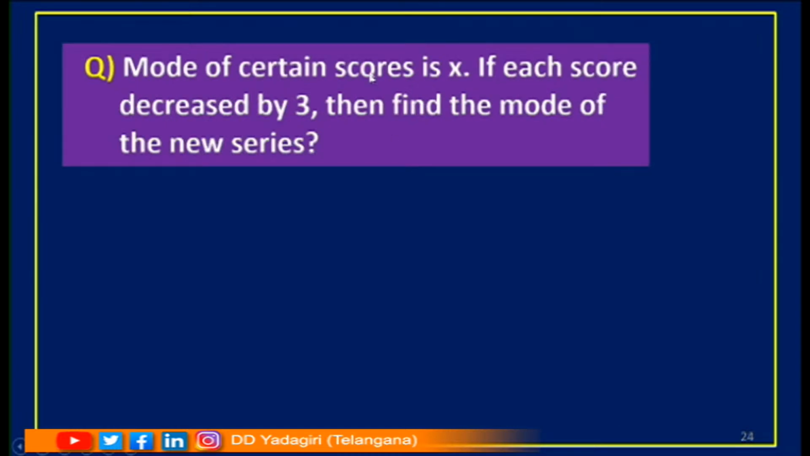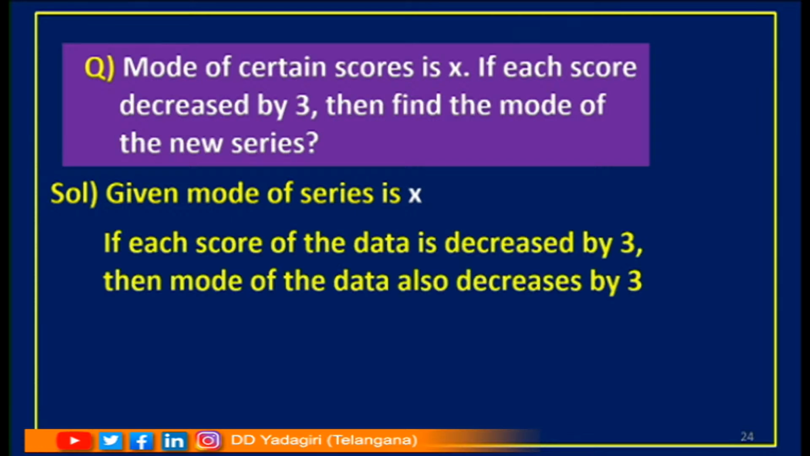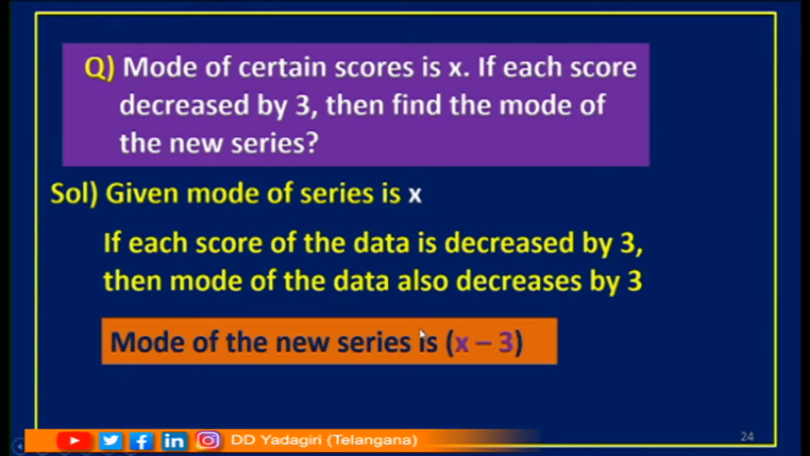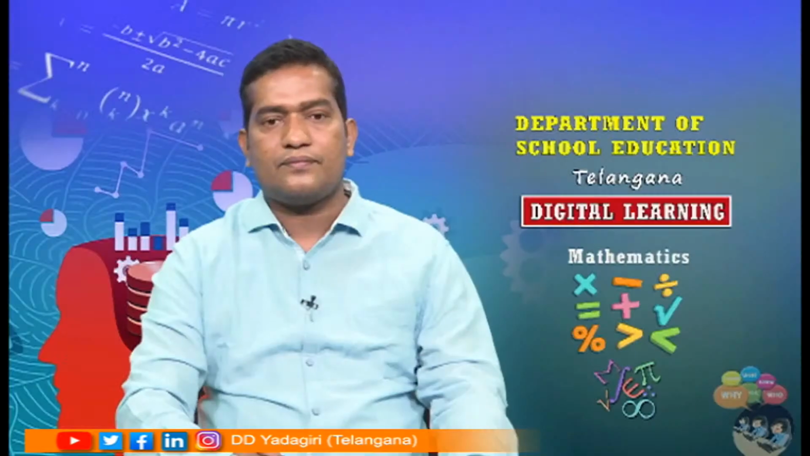The mode of certain scores is x. If each score is decreased by 3, then find the mode of the new series. Children, what is given here? The mode of the series is given as x, and you try to understand this one. If each score of the data is decreased by 3, then the mode of the data also decreases by 3. Not only does it decrease, if it is increased, the mode will also be increased. So, as it is decreased by 3, the mode must increase or decrease? Yes, it should decrease by 3. So I can say the mode of the new series is x minus 3.